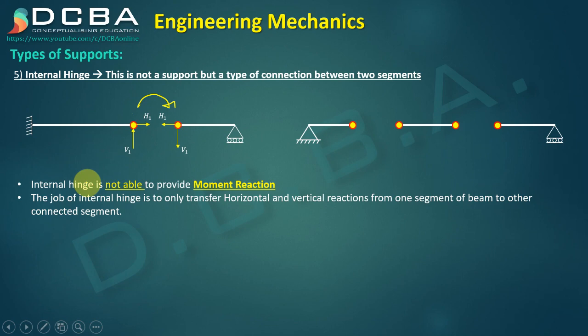I'll be solving certain numericals which have an internal hinge in them. In that also we'll be seeing how to solve a structure using an internal hinge. Here also you can see in this case we have V2 H2. Here we'll have H2 V2 in the other direction. Then we have V3 H3 and H3 V3 like this. Correct? So this was about the types of reactions and the types of supports that we have.